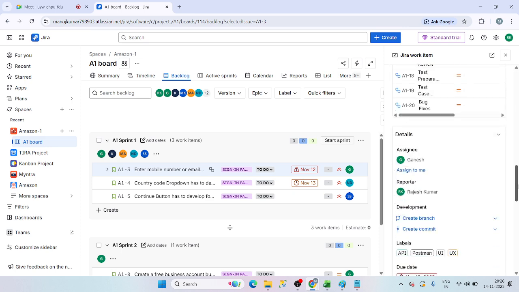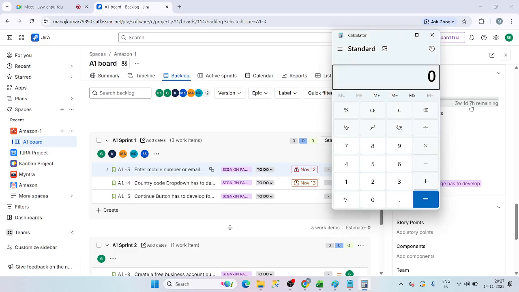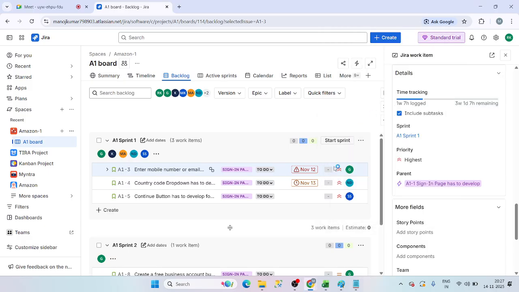Mute yourself. Okay. See here, I have given an estimation of 3 weeks, 1 day, 7 hours. 3 weeks means 120 hours, guys. I will explain all those things just for a rough example. 3 weeks means, okay, 1 day is equal to 8 hours, guys. 8 into 3 weeks, 3 weeks means 15 days. That is 120, guys. Okay, 1 day plus 1 day plus 8 plus 7. Total is 135. Are you going to keep 135 story points for this?